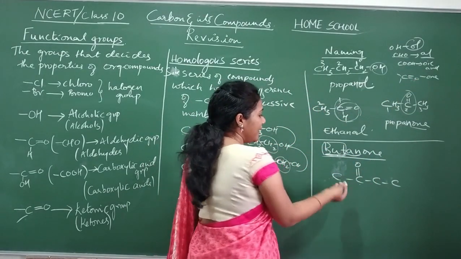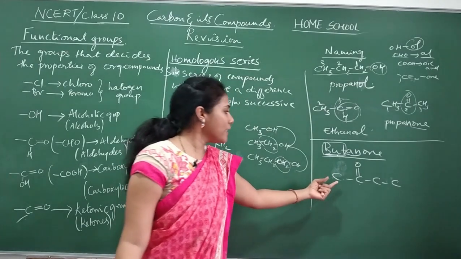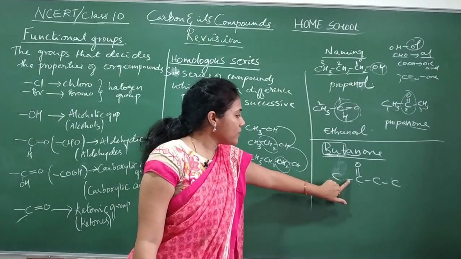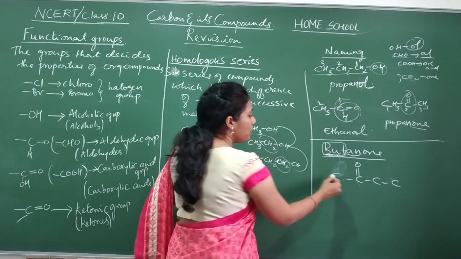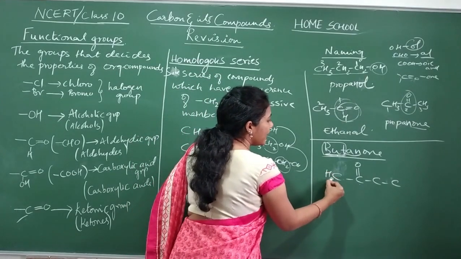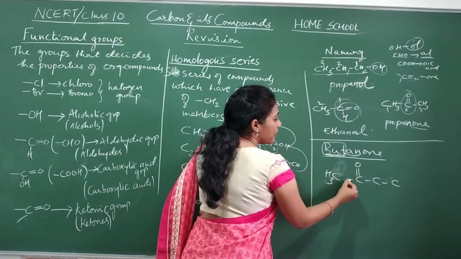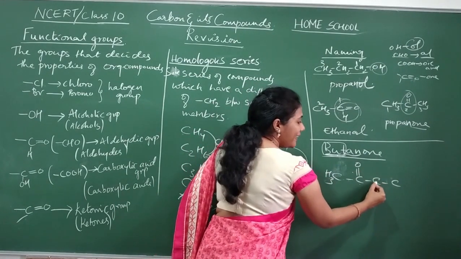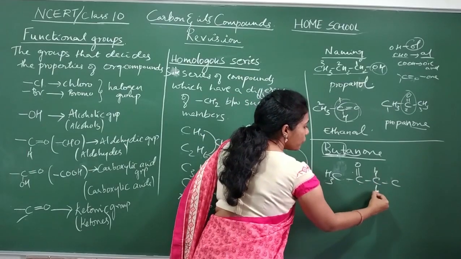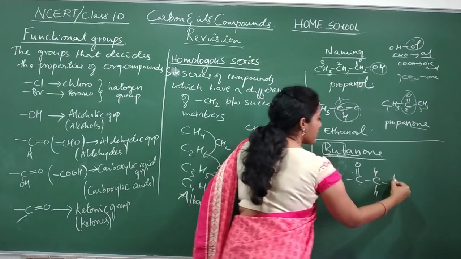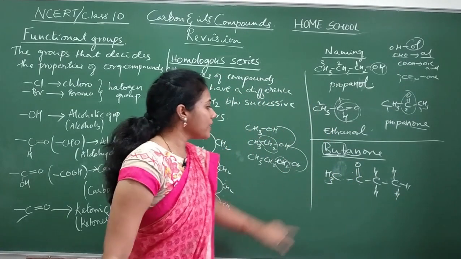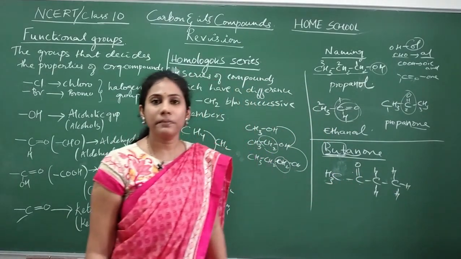So the remaining thing is to satisfy the valency of the carbon atoms. How many bonds do they require? Say one bond is already there for this carbon. How many more bonds are required? 3 bonds, so 3 hydrogens. Coming to this carbon, 4 bonds are already there, so don't touch. This carbon needs 2 hydrogens, isn't it? So 2 bonds, so 2 hydrogens. And this carbon needs 3 bonds, so 3 hydrogens. So this is the structure of butanone.